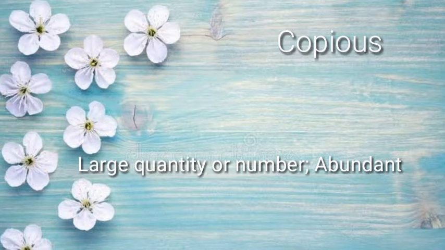For example, she took copious notes during the class lecture. She went to the class yesterday and she made a lot of notes during the lecture. So instead of saying a large amount of notes, you can say copious amount of notes. Copious notes only. It's not important to use amount in every sentence. You can say I took copious notes during the class lecture, which means a large quantity of something. Okay, this is what copious means. Let's move on to the next one.